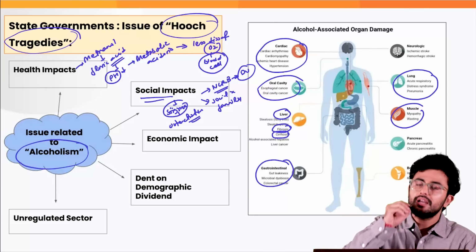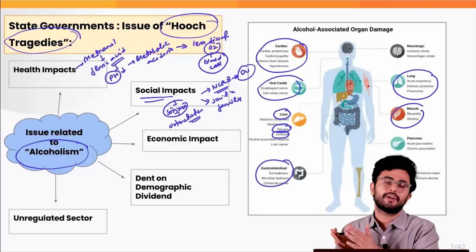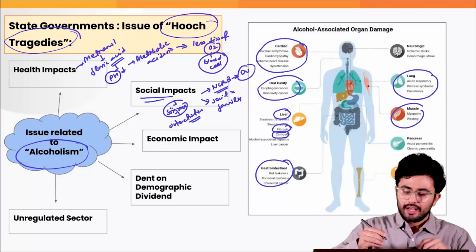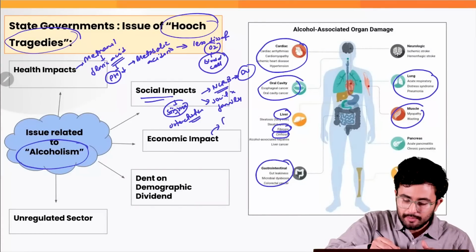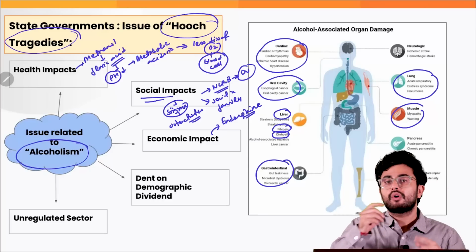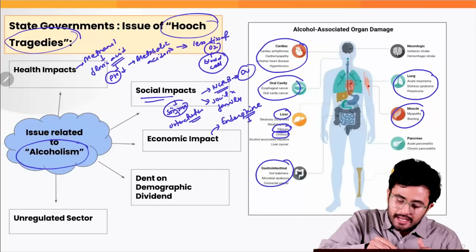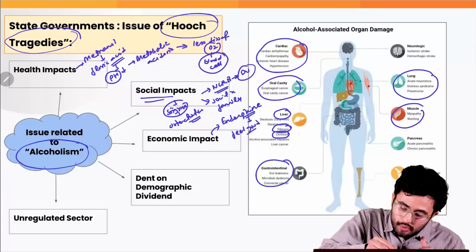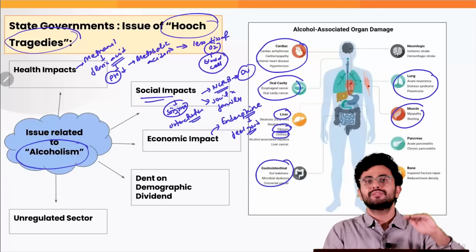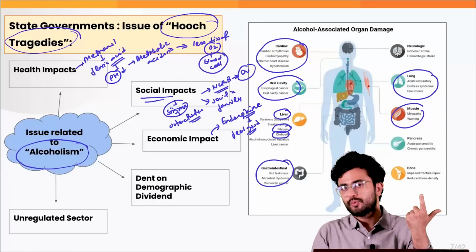The third is the economic impact. So see, when we are talking about this addiction to alcohol, why does this addiction actually take place? Because when we drink alcohol, it actually releases a chemical in our brain called endorphin. What does this endorphin stand for? This endorphin can be simply understood as a feel-good chemical for our brain. So that basically reduces the stress level in the human body and releases the happy components.